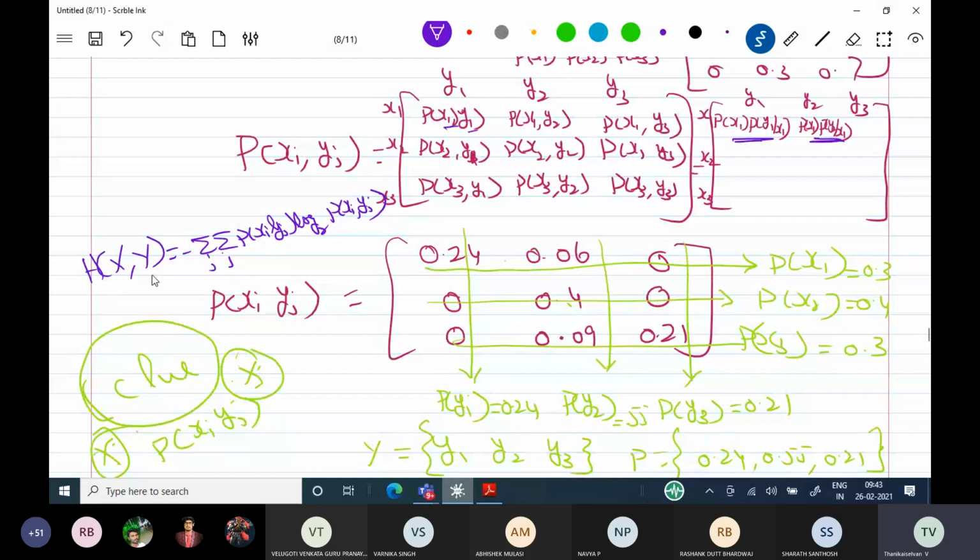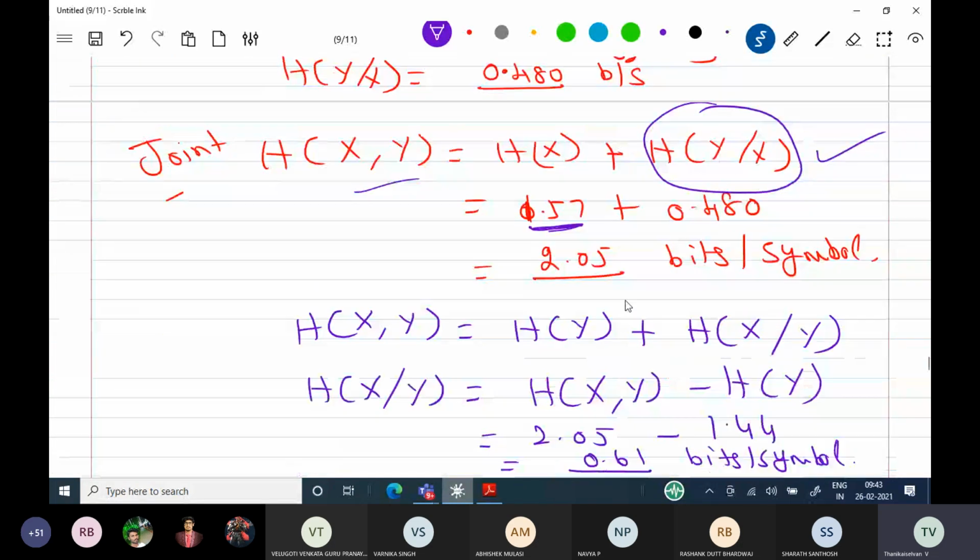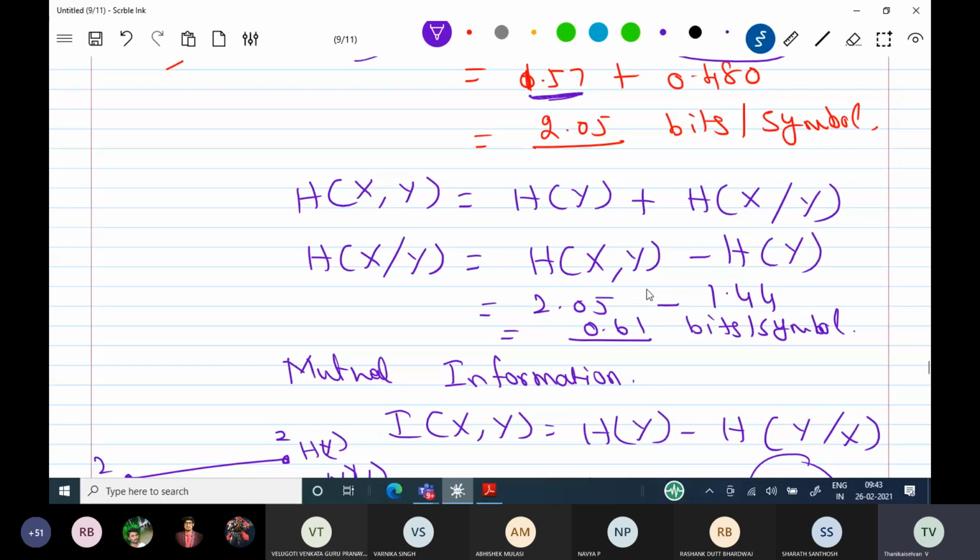Instead of a large number of calculations, we are using the simplified formula: H of x comma y is equal to H of x plus H of y by x. I got this answer. Then I can calculate H of x by y using this formula. Okay, so the answer is this.